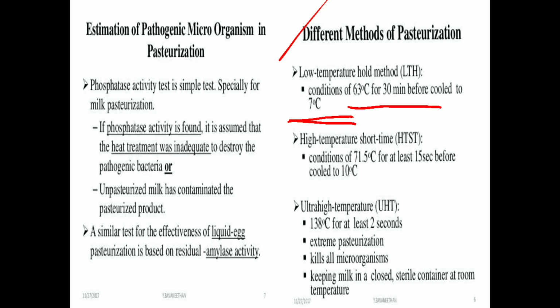Now after that we have another method, that is high temperature short time, also known as HTST. In that process we pass the milk at around 72 degrees Celsius for at least 15 seconds, and then we cool it to around 10 degrees centigrade. Then we follow the ultra high temperature method, also known as extreme pasteurization. It kills all the microorganisms and is followed certainly.